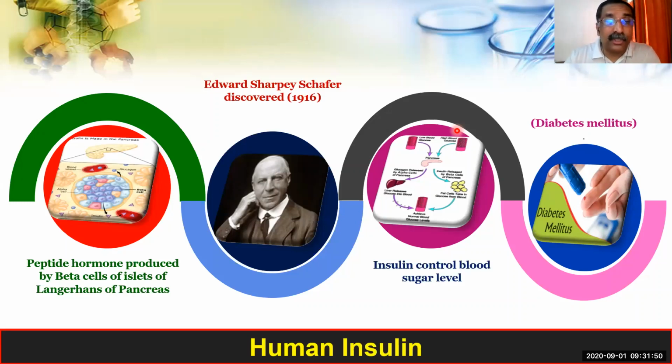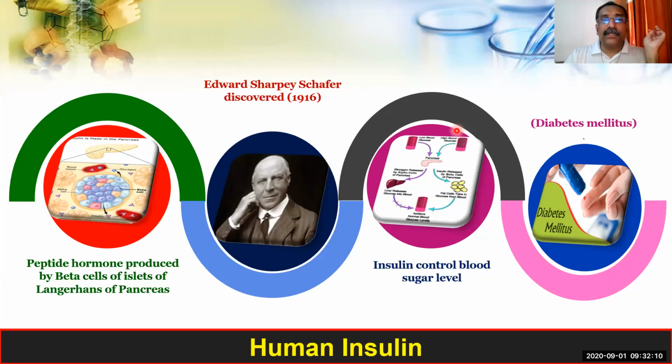But remember it. So human insulin, we can say, is a peptide hormone produced in the pancreas, and in the pancreas there are special cells called beta cells of islets of Langerhans. There the human insulin hormone is produced.